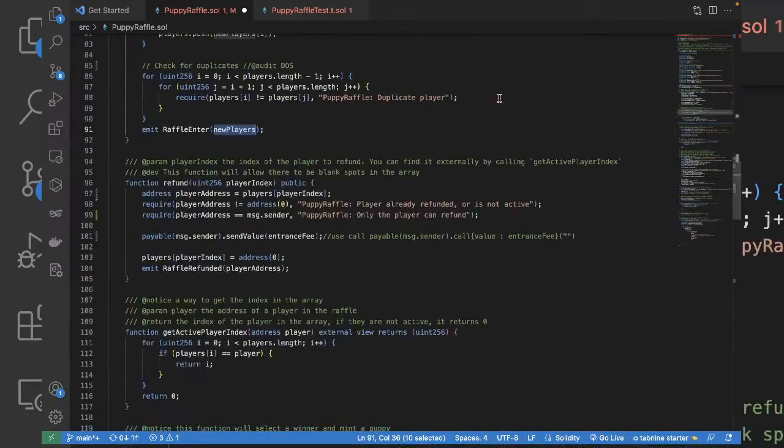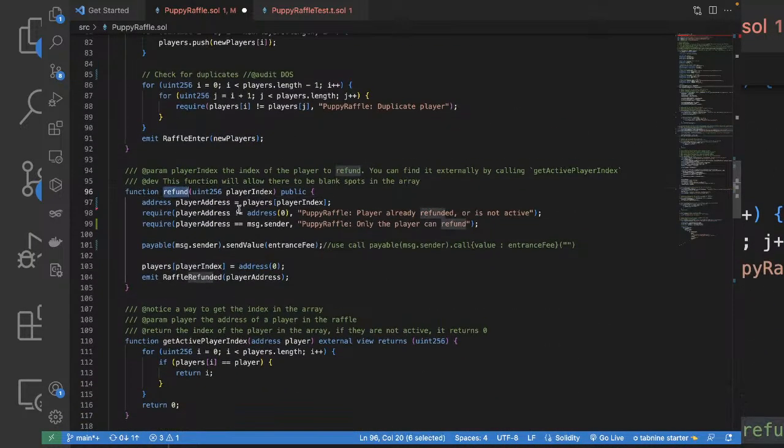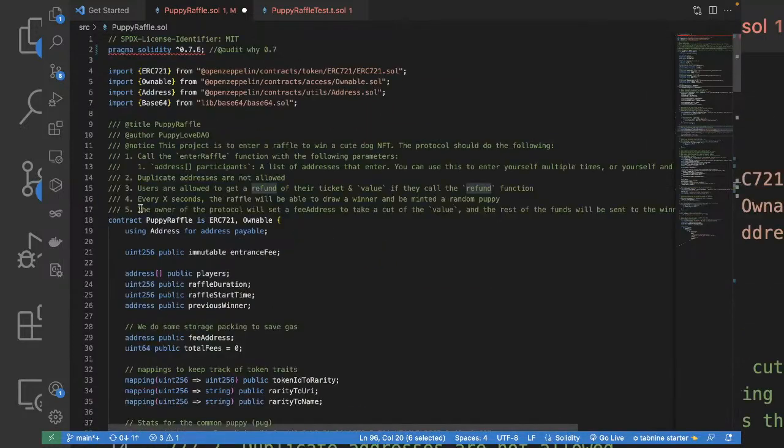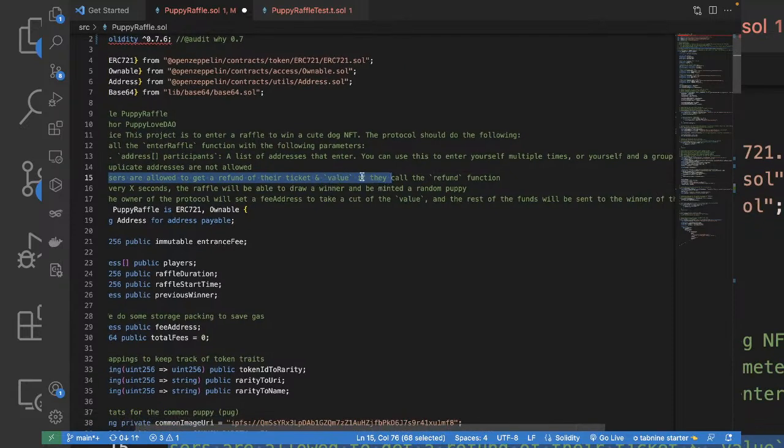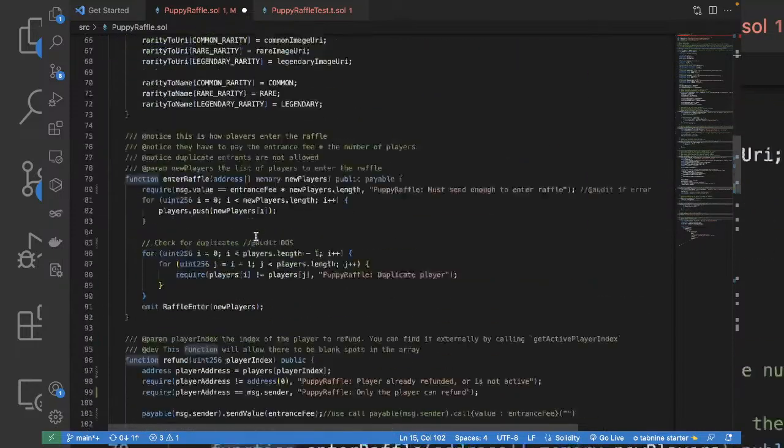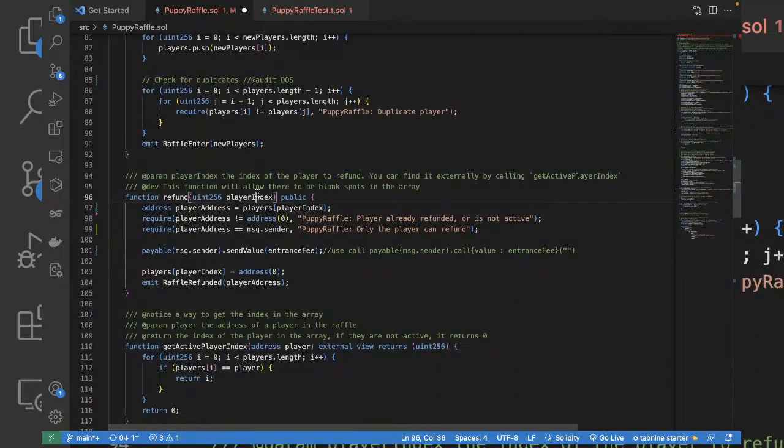Next we have the refund. As we saw, users are allowed to get a refund for their tickets if they call the refund function, right? So that's the refund function over here. It takes a player index.